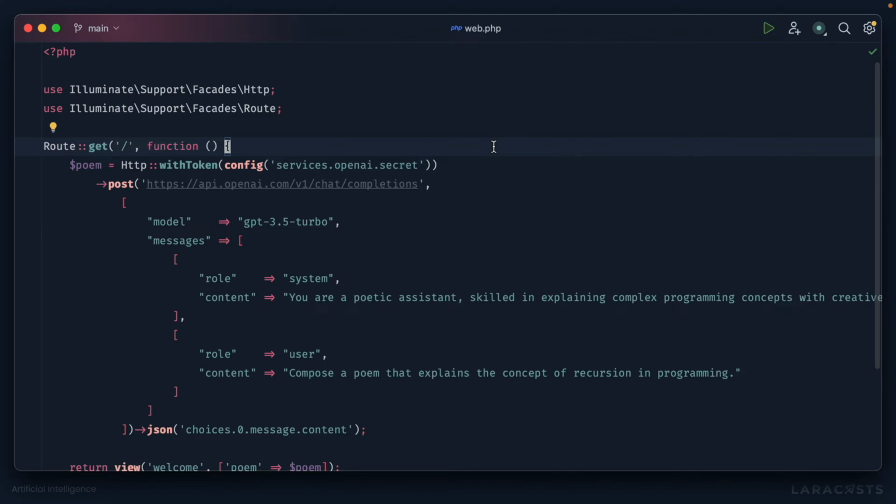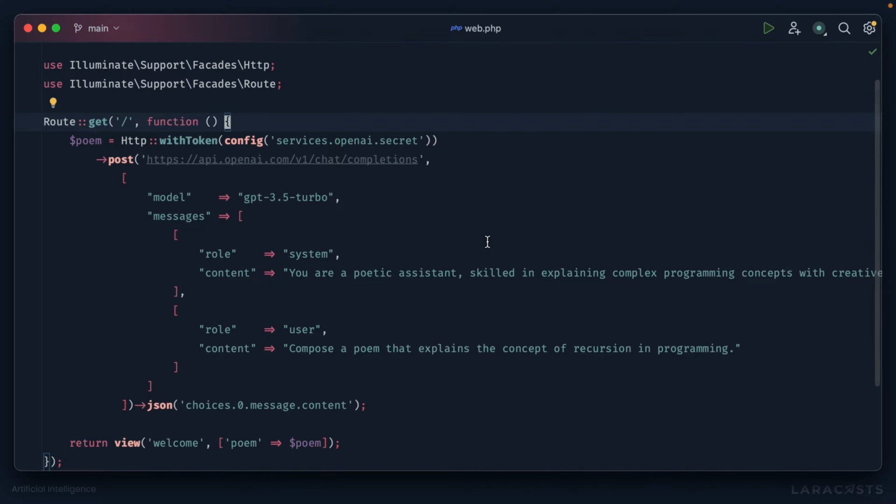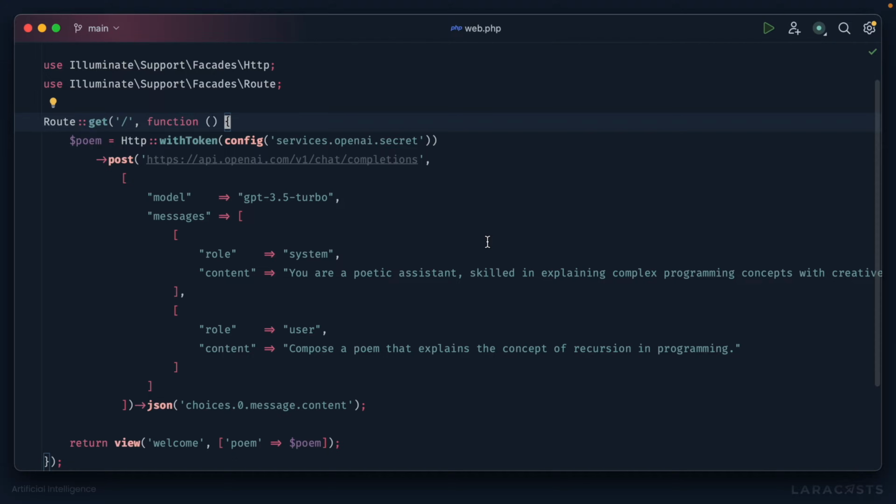So what you see here is where we left off at the conclusion of our introductory Hello World example. But now I want to talk about how we could go about continuing the conversation. And here's what I mean. We started it by saying, well, compose a poem that explains the concept of recursion in programming, right? And it gives us a response.